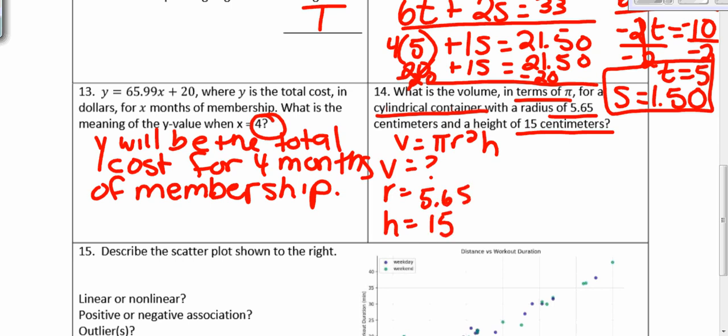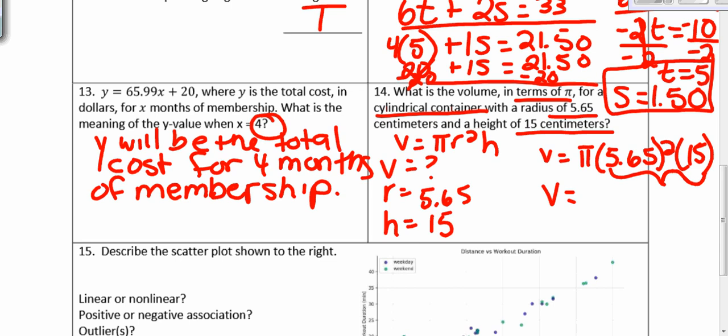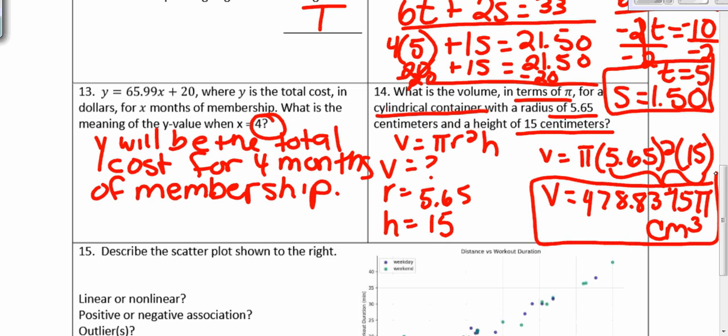So when I substitute in, I have V equals pi times 5.65 squared times 15. Now they want it in terms of pi. So when it is asking for in terms of pi, you do not multiply pi into the calculator with the numbers. You're just going to type in these numbers into your calculator, 5.65 squared times 15, and you get 478.8375, and you just write pi at the end, and do not forget your centimeters cubed. Volume is always talking about cubic units, okay?